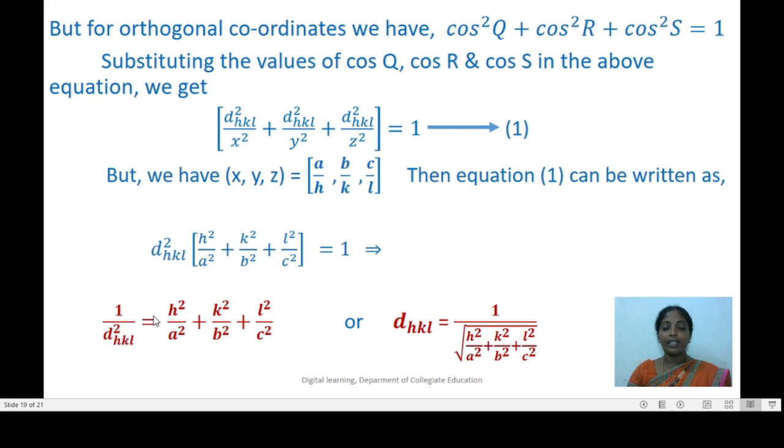You can also write this equation in another standard form, which is dHKL equal to 1 divided by the square root of h square by a square plus k square by b square plus l square by c square. This is the expression for interplanar spacing of a primitive cubic space lattice. It is a very important equation in this presentation.